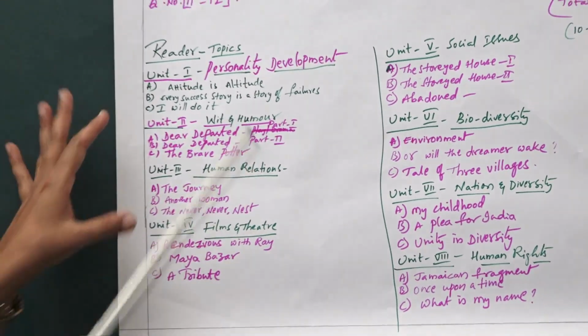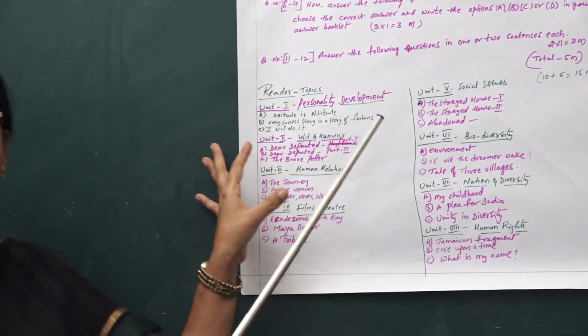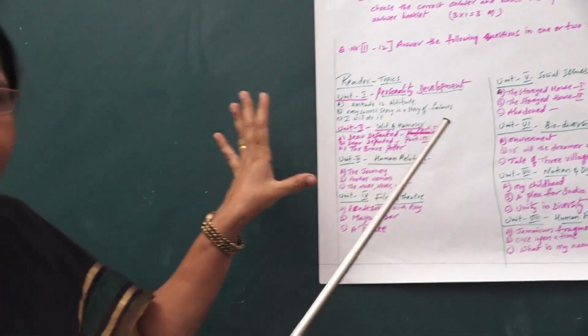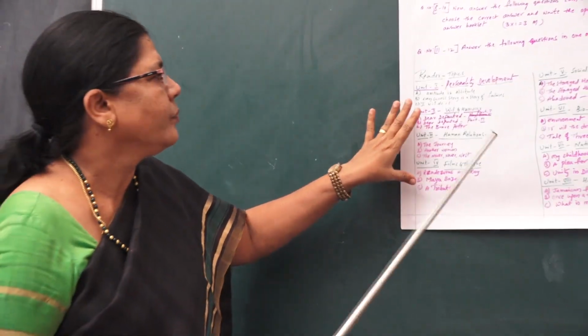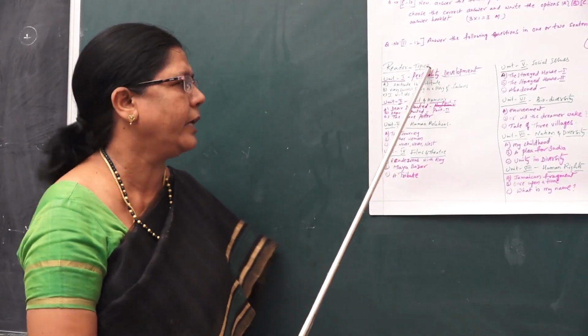So, you have to read all these lessons. As you all know, Attitude is linked with Nick, who has no arms and legs and has done extraordinary things. That is a motivational lesson to you. You have to read it.